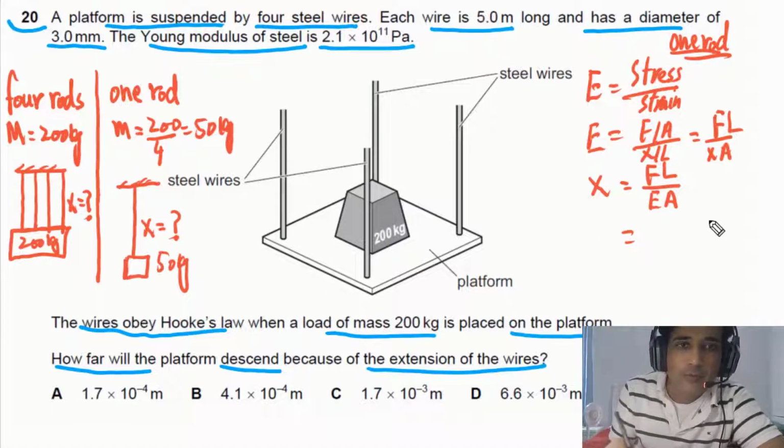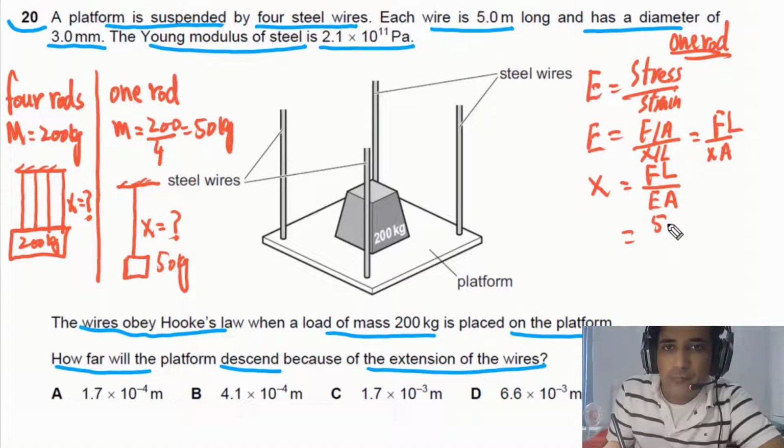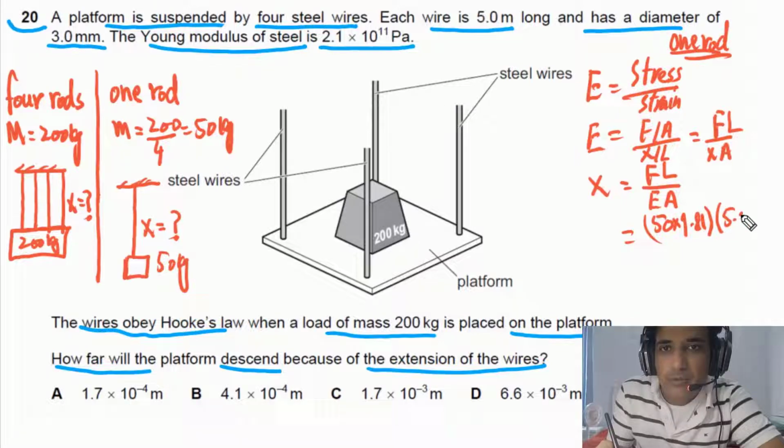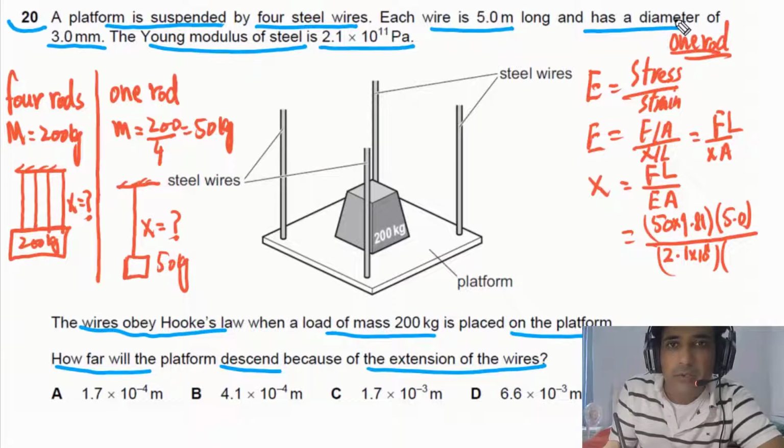So the force on one rod will be equal to 50 times 9.81. Length of rod is given, that is 5.0. We have to divide this one by Young's modulus. Young's modulus is 2.1 times 10 to 11 and we need to multiply with cross-sectional area of one rod.